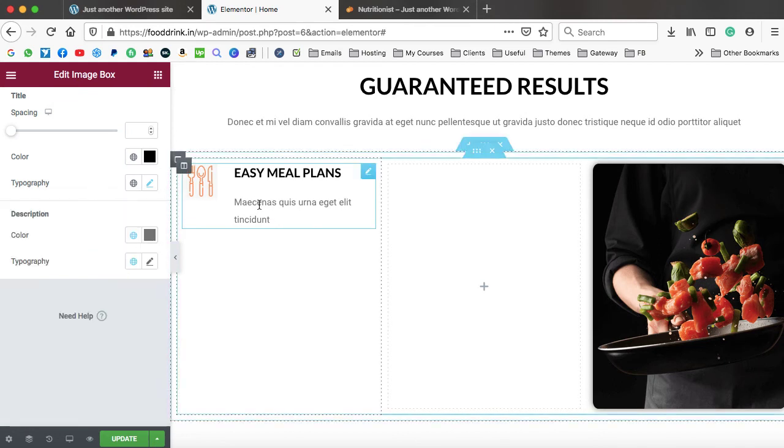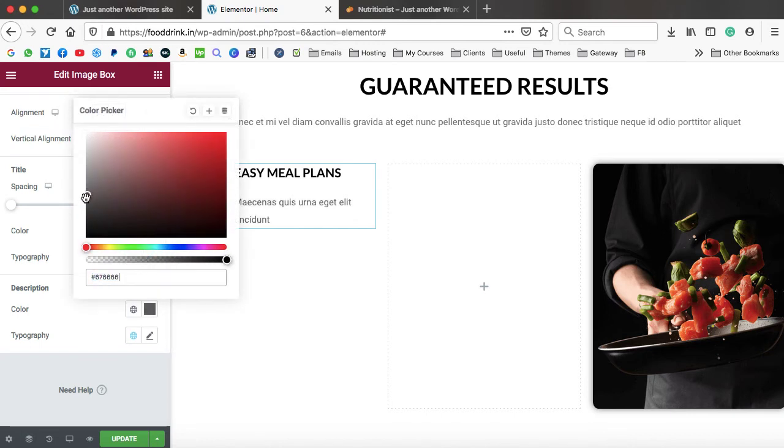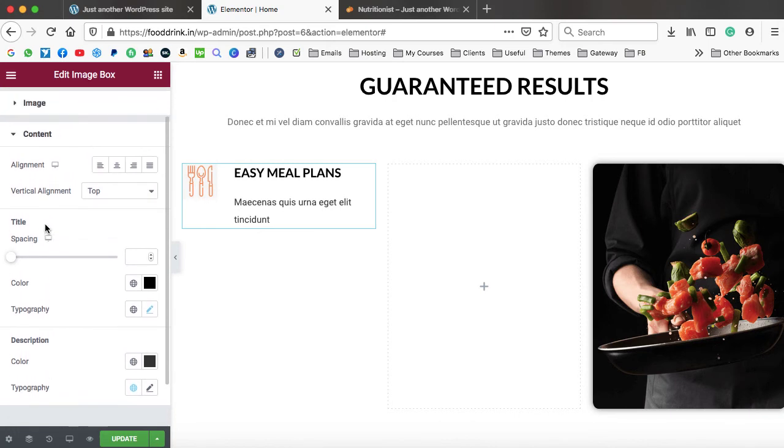Also we can change the description color as well. So it is right now gray color. Let's make it a little darker. Yeah, that is better visible. Okay, now let's check a few more options.